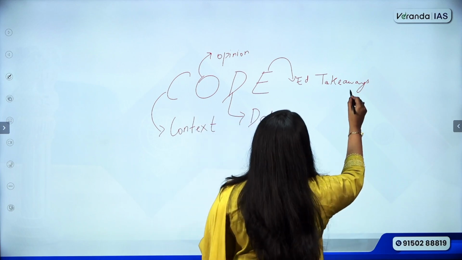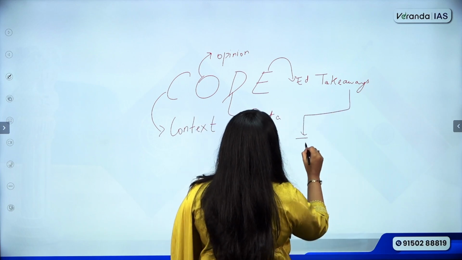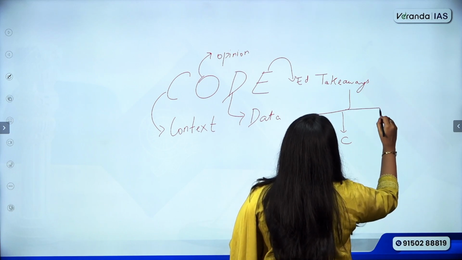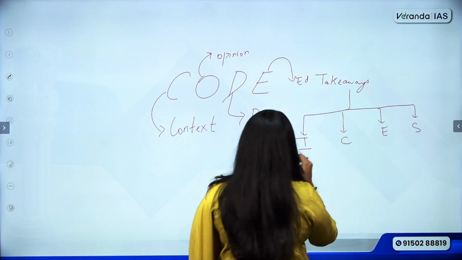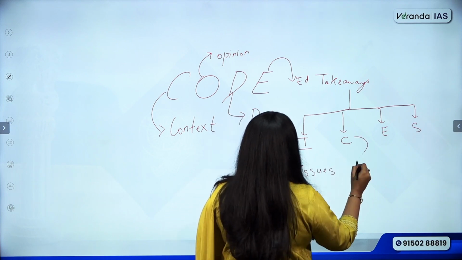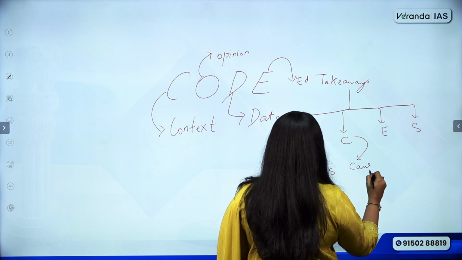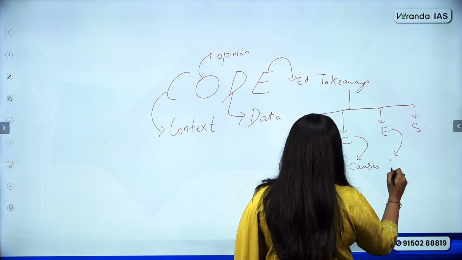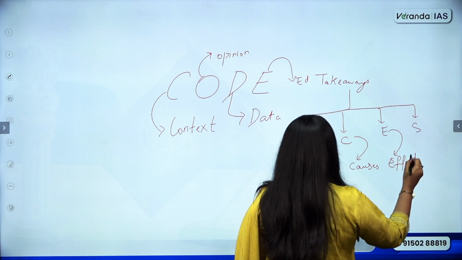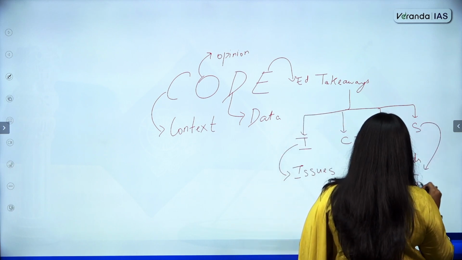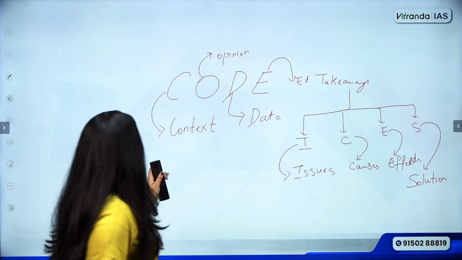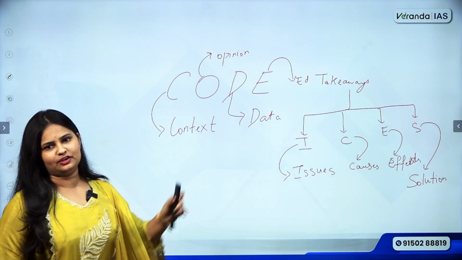So whatever takeaways you will be learning, we will categorize them into what is called the ICES approach. So what does I talk about? I talks about the issues. C talks about causes. E talks about effects. And when we talk about S, we are talking about solutions, suggestions, way forward. So this is called the ICES approach. And CODE is context, opinion, data, editorial takeaways.